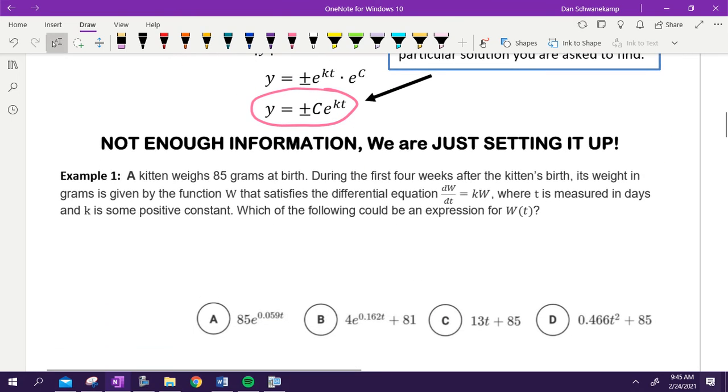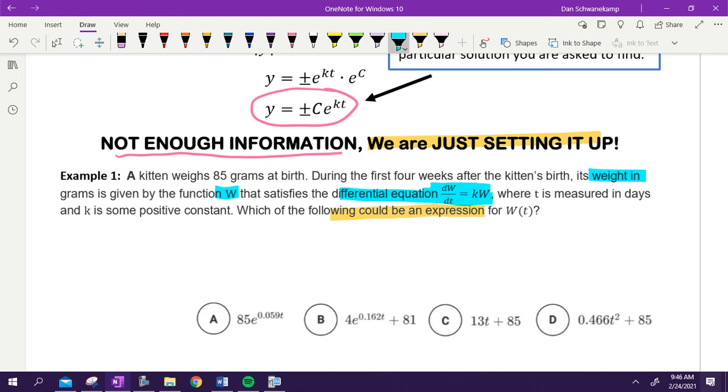All right, let's do a couple multiple choice here to start. These are easy, but it's understanding what's happening. There's not enough information in these problems to solve them. It is just which could be an expression. So we are just setting it up. A kitten weighs 85 grams at birth. During the first 4 weeks, its weight is given by the function w that satisfies this differential equation, where t is measured in days and k is some positive constant. Which of the following could be an expression of w of t?